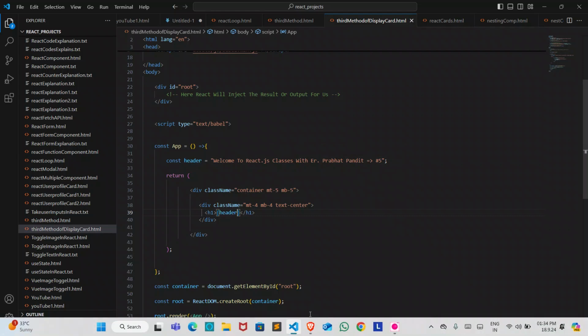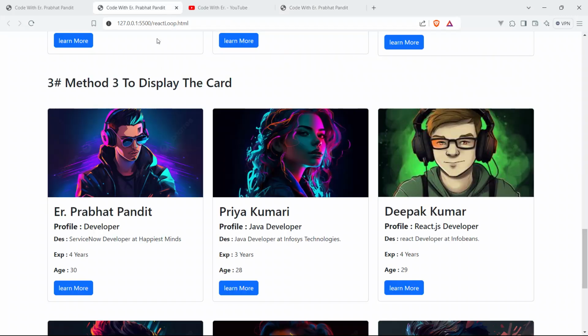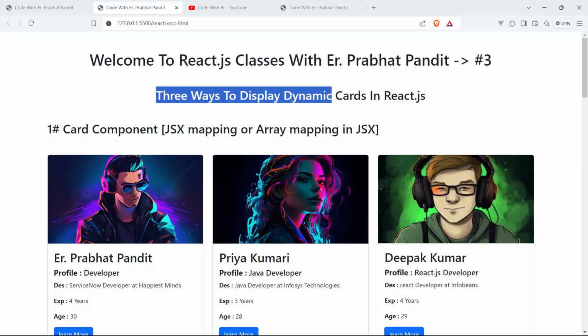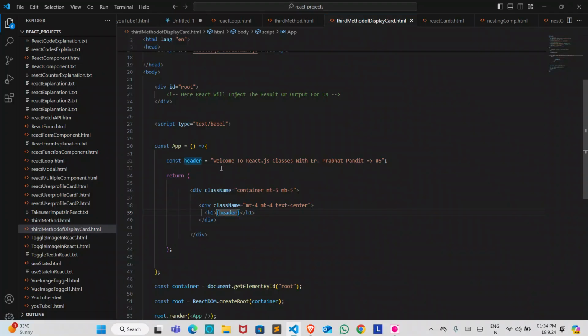Save your code and go to the browser and see the magic. Boom guys, you can see here, welcome to React.js classes with Prabhat Pandit. So we got the output on the browser. Now the next variable: 3 ways to display dynamic cards in React.js. I'm going to create a subtitle variable.